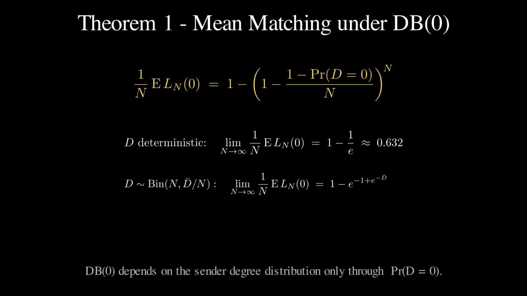Robustness note: under DB0, the matching fraction depends on the sender degree distribution only through the probability that d equals 0. Not the variance, not the tail, just whether a sender has any neighbors at all.